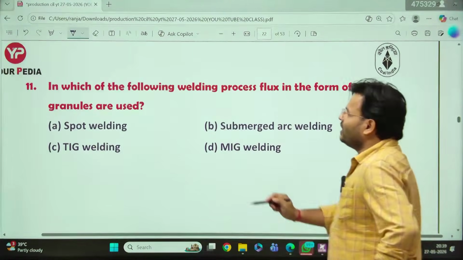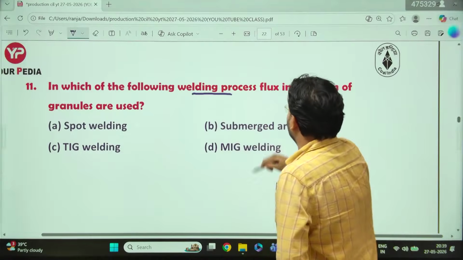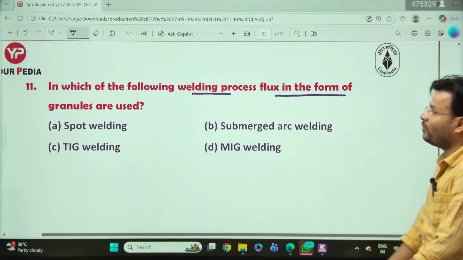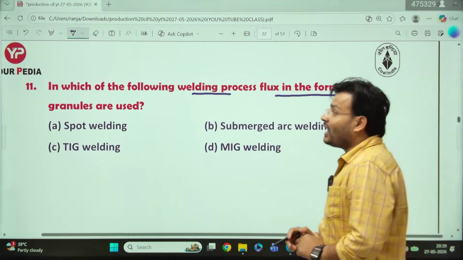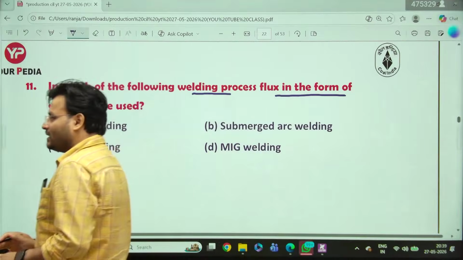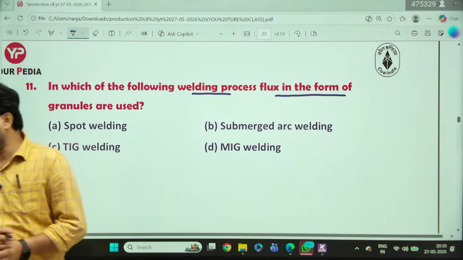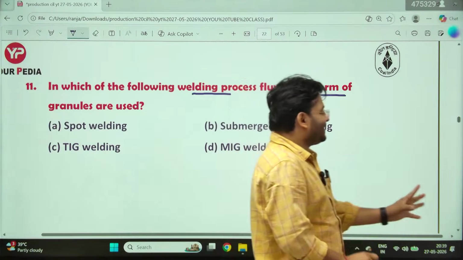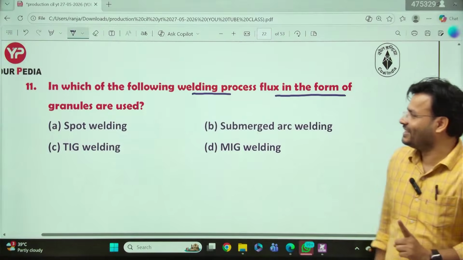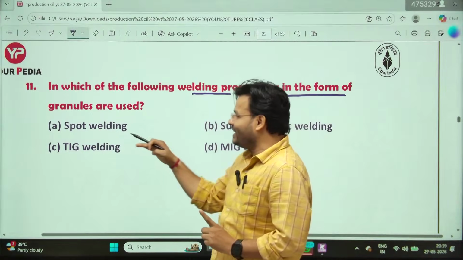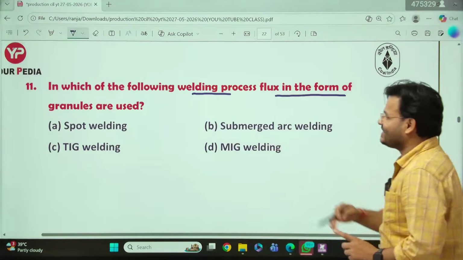Next question. In which of the following welding processes is flux in the form of granules used? I think all of you can answer that question. Right or no? Can I expect that from mechanical engineers? All mechanical engineers can answer that question. Spot welding, submerged arc welding, TIG welding, or MIG welding.